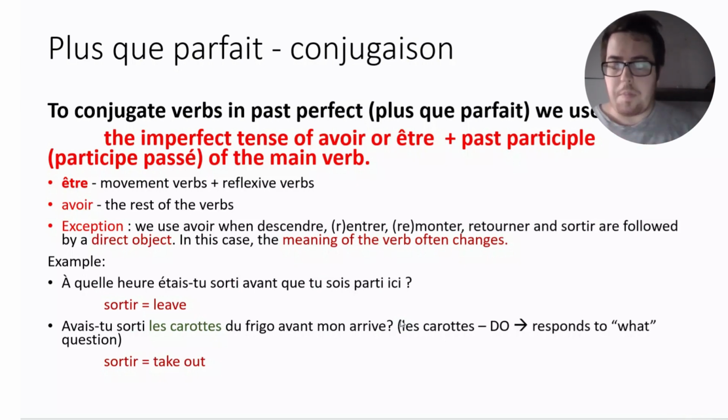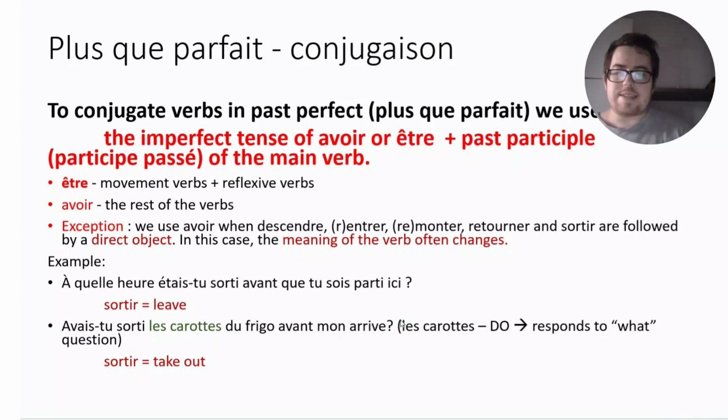So, first sentence is: À quelle heure étais-tu sorti avant que tu sois parti ici? So, at what hour had you left before you came over here, right? So, sorti in this case would mean leave, and we see that it is conjugated with être, as it usually should.